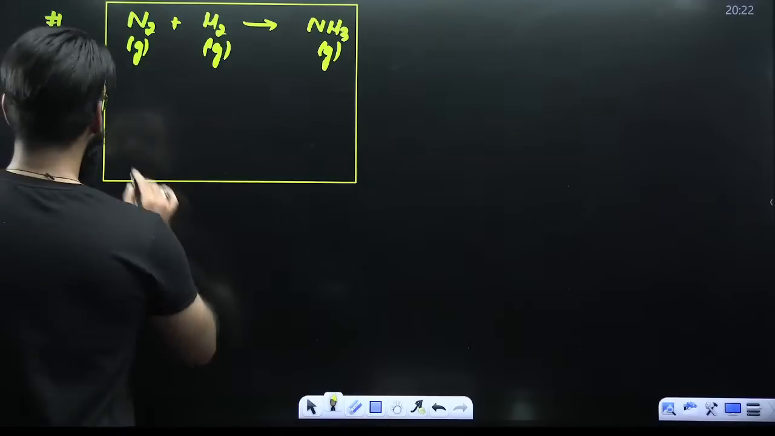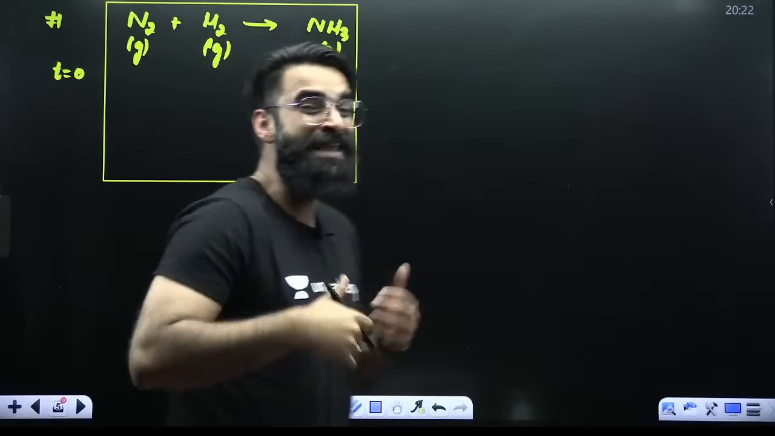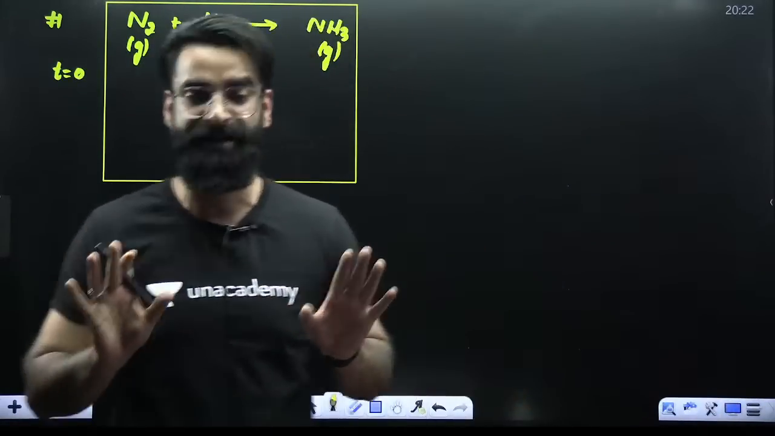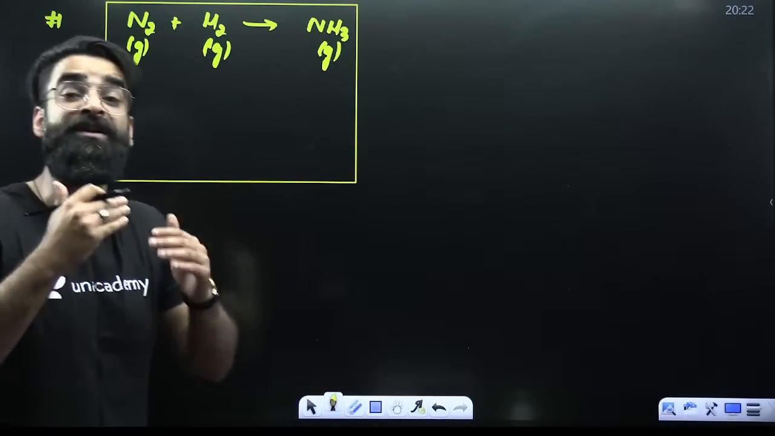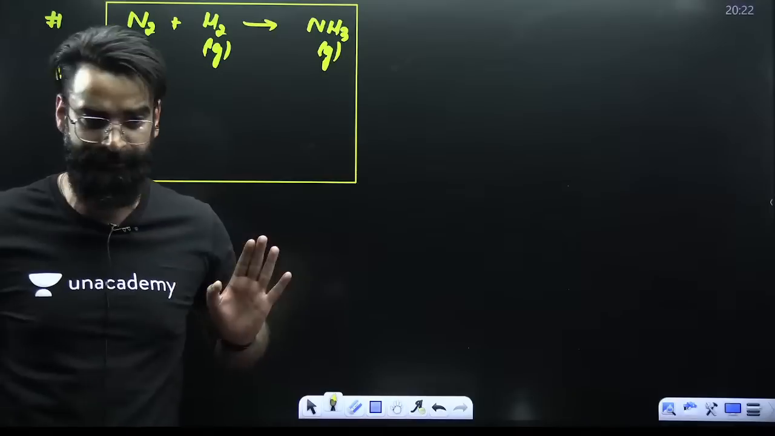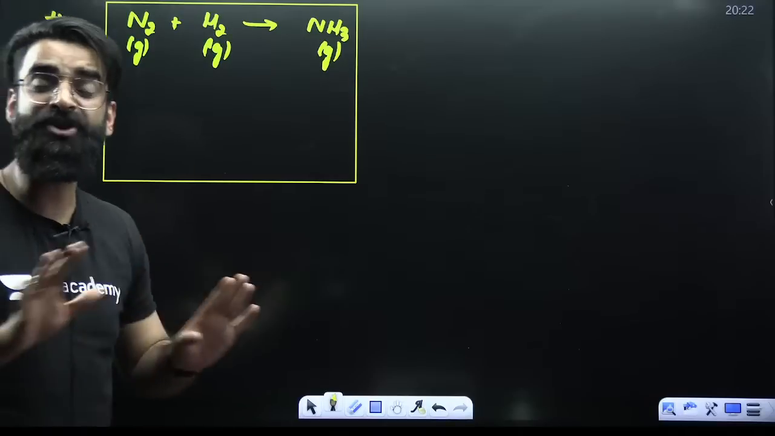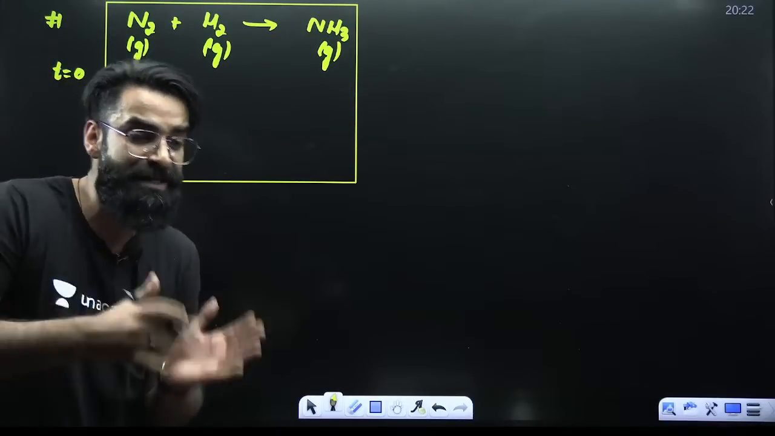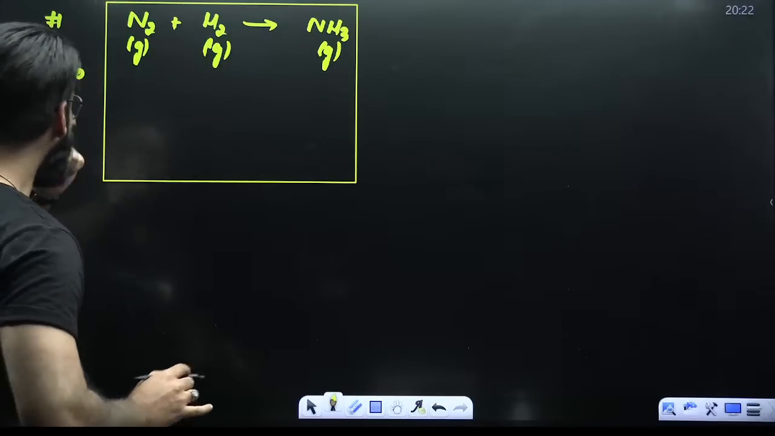For example, I'm writing at time t is equal to 0. What is meant by time t is equal to 0? Time t is equal to 0 means the reaction has not started yet. Reactants have not reacted yet to form the products.